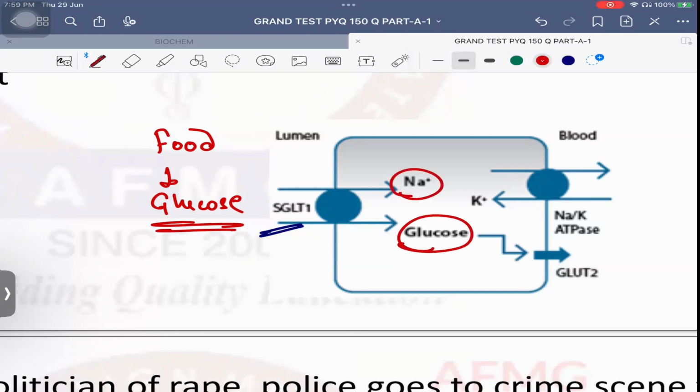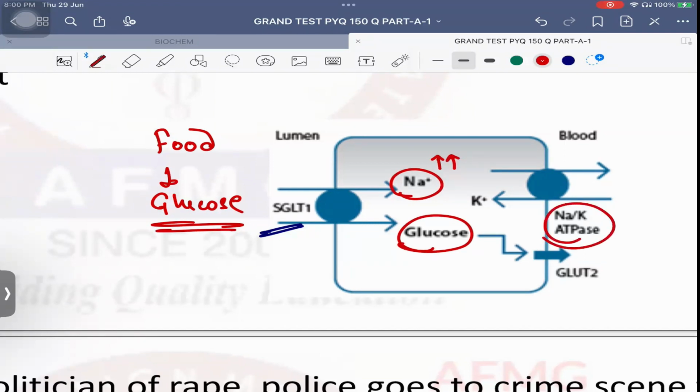Symport or antiport? Symport, because both of them are brought inside the cell, in the same direction. Now, if there is a lot of sodium inside the cell, what will happen? A lot of water can come inside the cell. The cell will undergo swelling and that can cause rupture. So can we keep a lot of sodium inside the cell? No. So we need to kick out the sodium outside again.